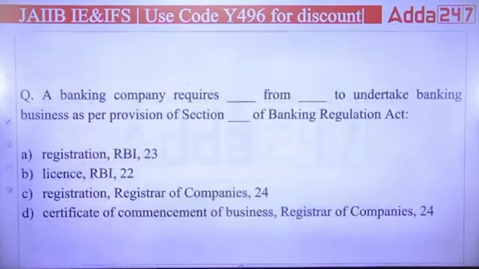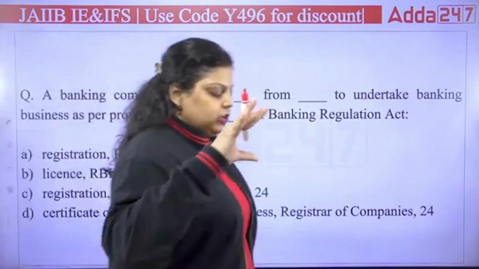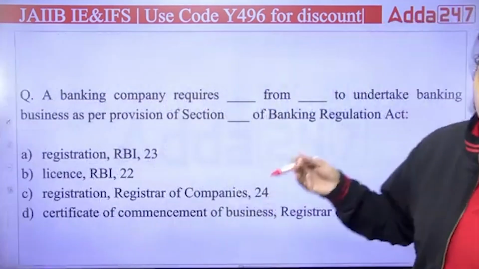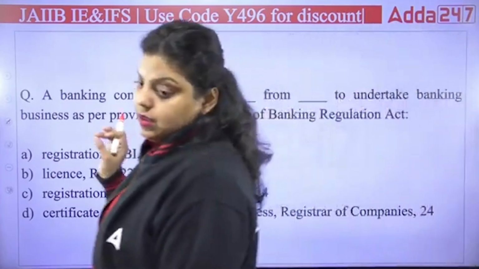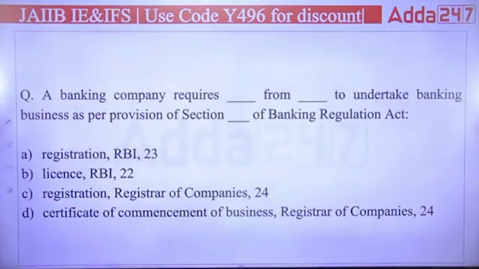Clear? Next. A banking company requires dash from dash to undertake banking business as per provisions of section dash of the Banking Regulation Act. So the question is asking, a banking company is required dash from dash to undertake the banking business as per the provision of section dash of the Banking Regulation Act. So what is required for the banking company? Registration, license or certificate?